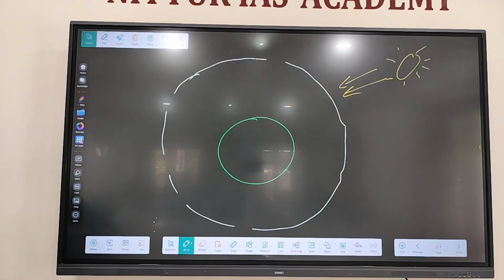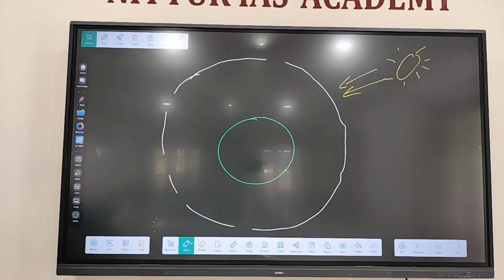See, which planet is very close to the star, the sun? In our solar system, there are 8 planets, right? Which planet is very close to the sun? Mercury. First, Mercury. Second, we have Venus. Next, we have Earth. Later, we have Mars. Then the asteroid belt. Later, Jupiter, Saturn, Uranus, Neptune.